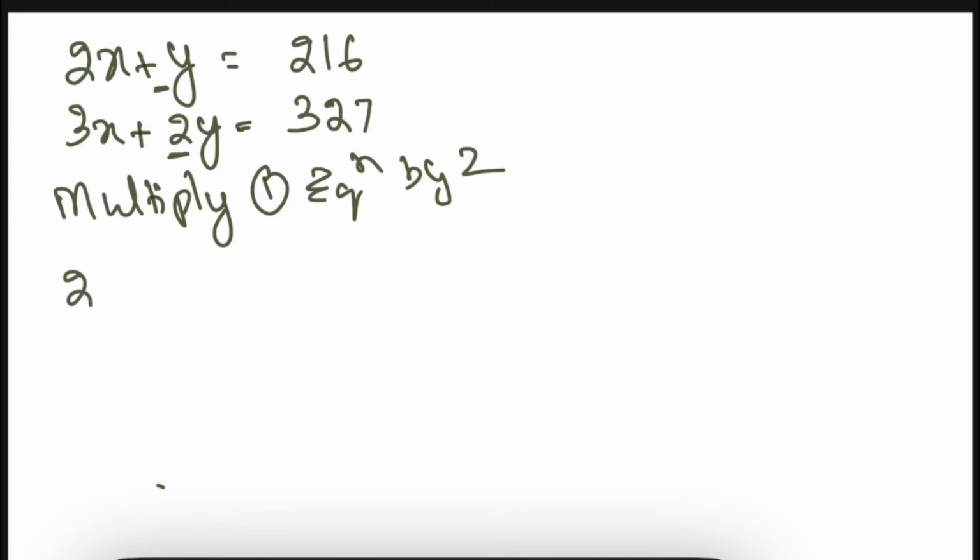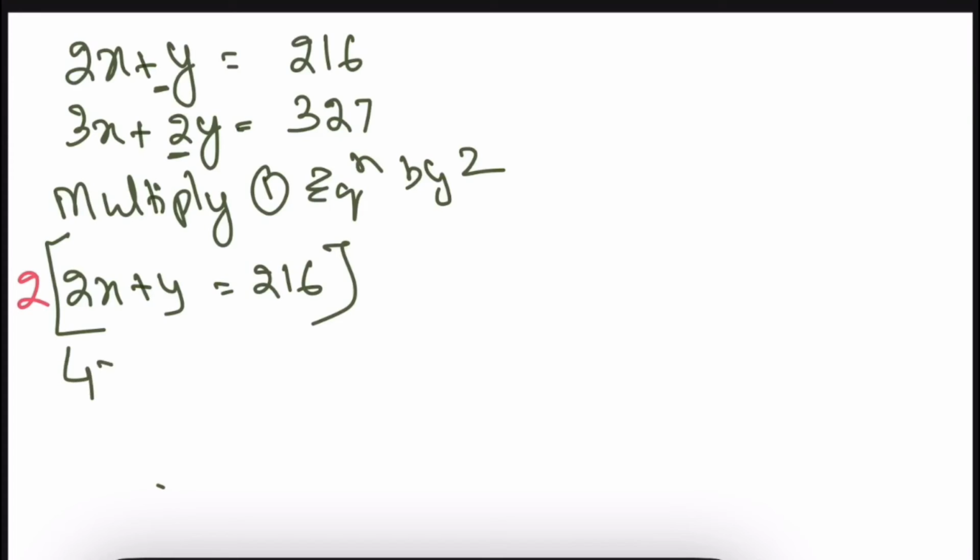So 2x plus y equals 216, multiplied by 2. 2 2s are 4x plus 2y equals 2 6s are 12, 2 1s are 2, so 432. Now this is our third equation.